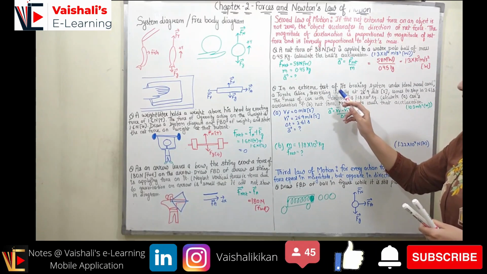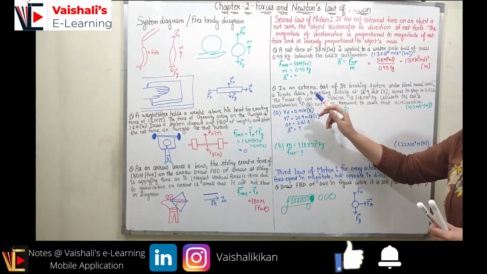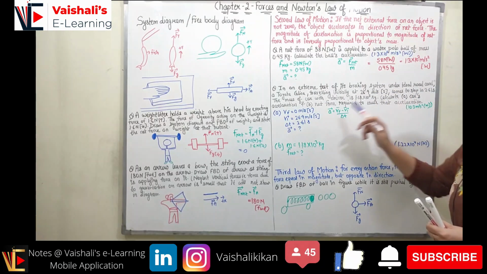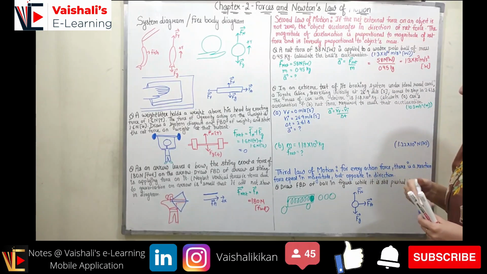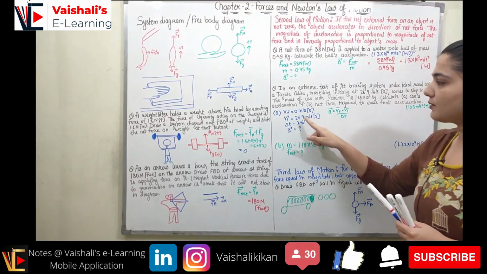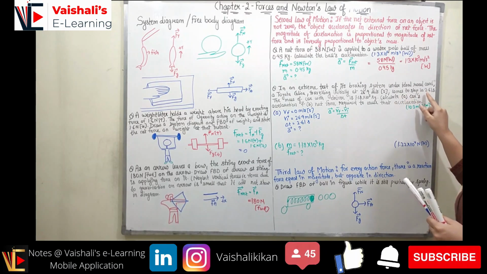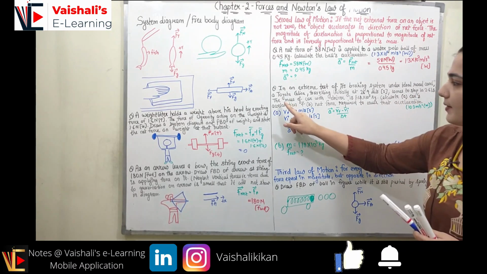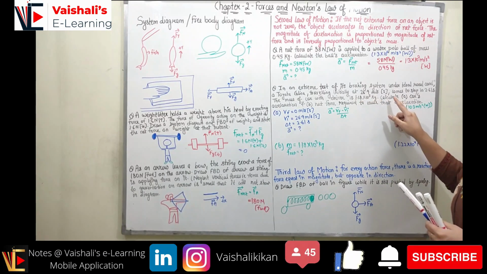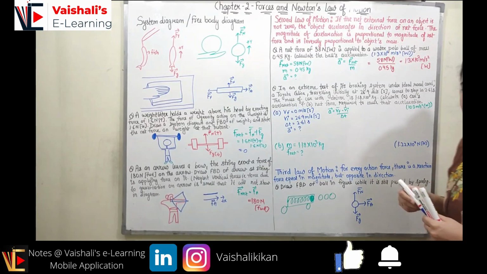In an extreme test of its braking system under ideal road conditions, a Toyota Celica traveling initially at 26.9 meter per second. So initial velocity is given 26.9 meter per second in south, comes to stop. So when it stops, the final velocity becomes 0 meter per second in south. Time is given 2.61 second. The mass of the car with the driver is given 1.18 into 10 raised to power 3. Now we have to calculate the car's acceleration and the net force required to cause that acceleration.